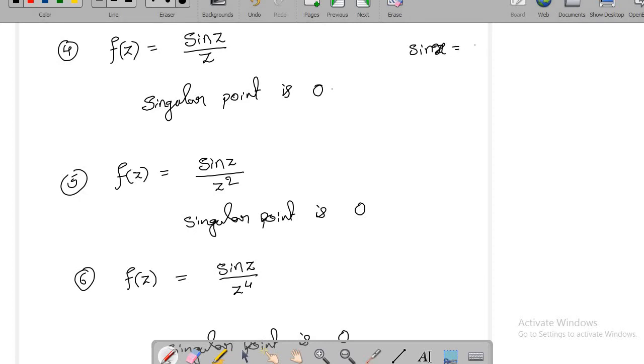So sin x is equal to x minus x cube by 3 factorial plus x power 5 by 5 factorial plus minus and so on. Okay, when you take sin x by x, then you'll get 1 minus x square by 3 factorial plus x power 4 by 5 factorial minus and so on.